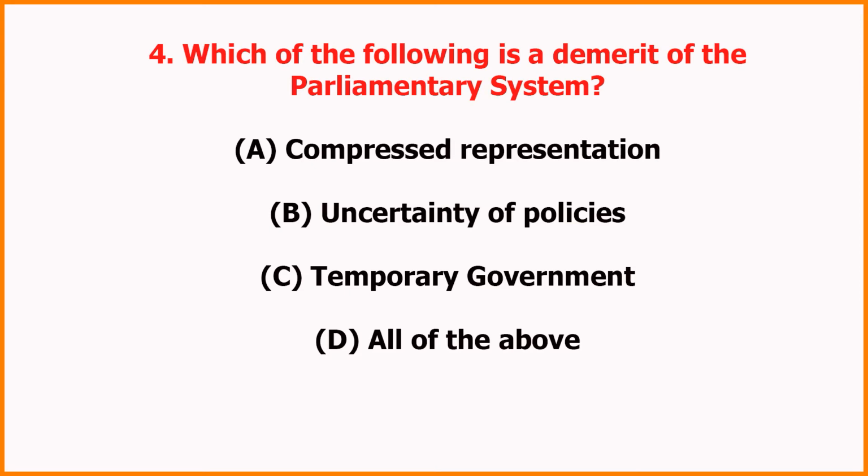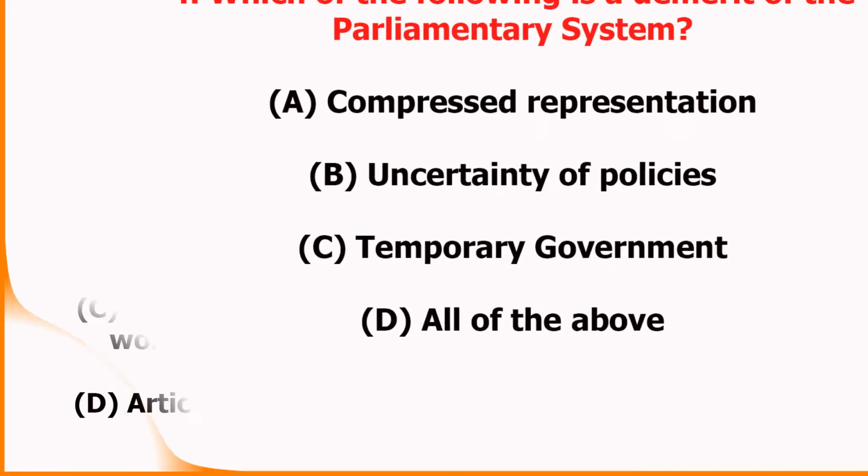4. Which of the following is a demerit of the parliamentary system? A. Compressed representation, B. Uncertainty of policies, C. Temporary government, D. All of the above. Answer: D. All of the above.